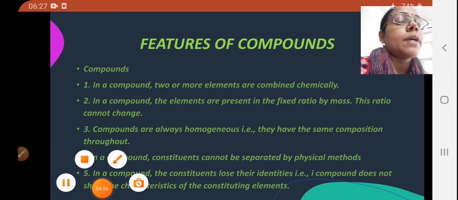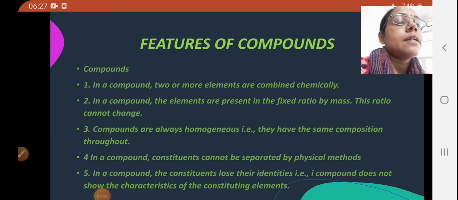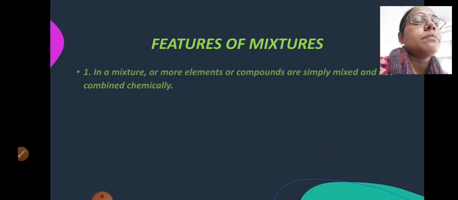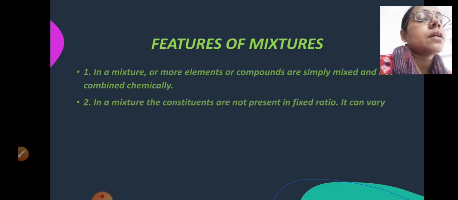Okay, now we will see what are the features of mixture. Okay, so here the first point is, in a mixture one or more elements or compounds are simply mixed and not combined chemically. Okay, that means in a mixture there can be many elements, there can be many compounds, and they are mixed and not combined chemically. Okay, now the second point is, in a mixture the constituents are not present in fixed ratio.